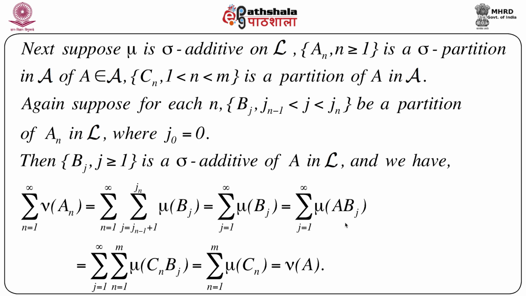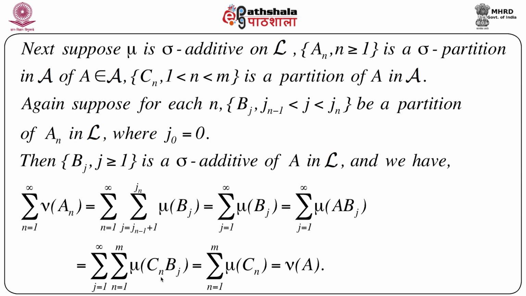Now whenever I introduce A here, and we know there is a finite partition of A inside script A, which is nothing but Cn, n equals 1 to m, we can always write, instead of A, and because of the sigma additive or additive set function property, summation j equals 1 to infinity as it is, and then instead of A we can write in terms of the partition Cn, that is summation n equals 1 to m mu of Cn intersection bj.